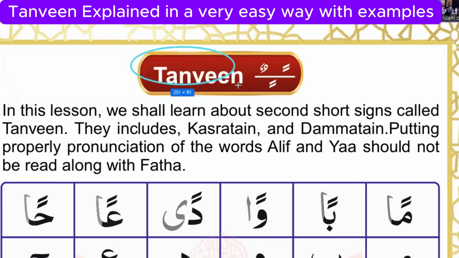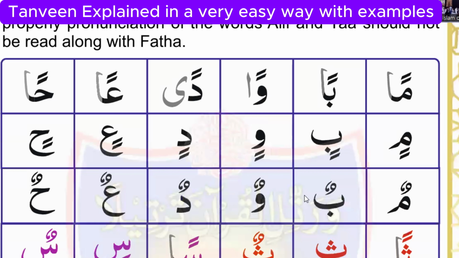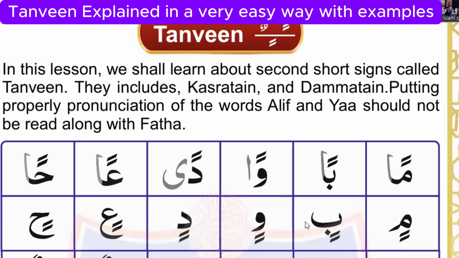Today we are going to discuss one of the most important topics, and that is called Tanween. There are six short signs: Fatha, Kasra, Damma, Tanween Fatha, Tanween Kasra, Tanween Damma. And we have learned in the first class Fatha, Kasra and Damma. And today we are going to discuss the Tanween Fatha, Tanween Kasra and Tanween Damma.